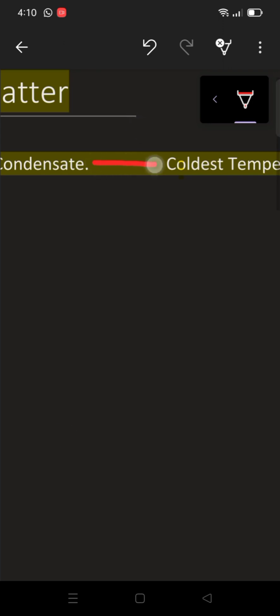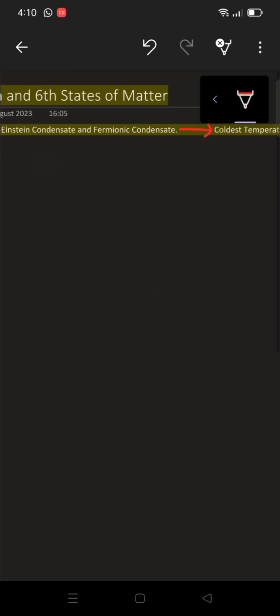I mean to say of minus 273.15 degrees centigrade, which is also known as absolute temperature. Alright, so let me make an arrow here. These both states of matter we can get in the coldest temperature.